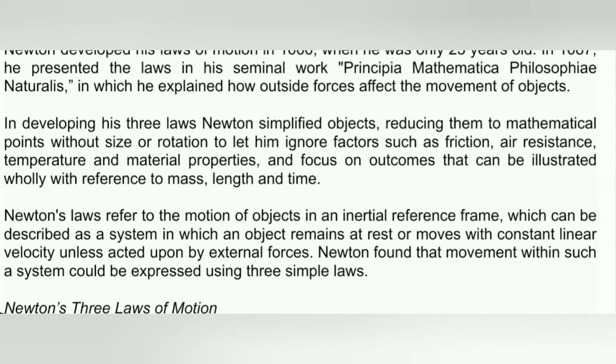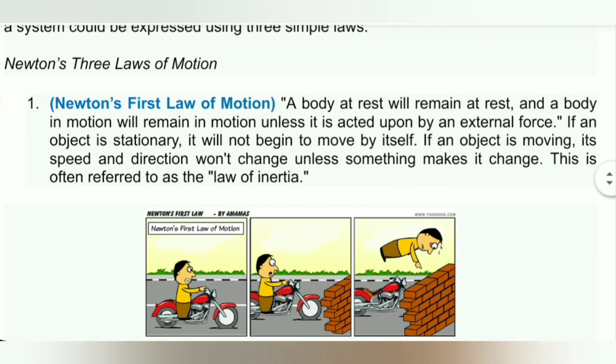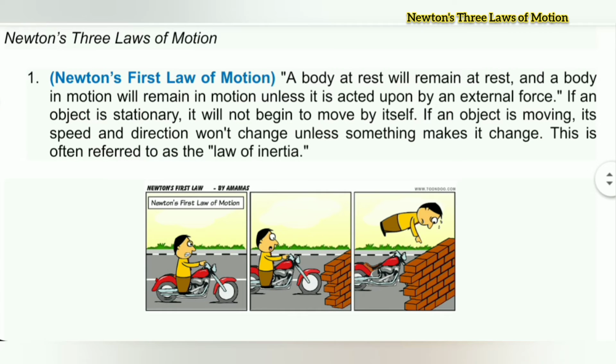Newton's laws refer to the motion of objects in an inertial reference frame, which can be described as a system in which an object remains at rest or moves with constant linear velocity unless acted upon by external forces. Newton found that movement within such a system could be expressed using three simple laws. Newton's three laws of motion. Let's start with the first one. Number one, Newton's first law of motion.